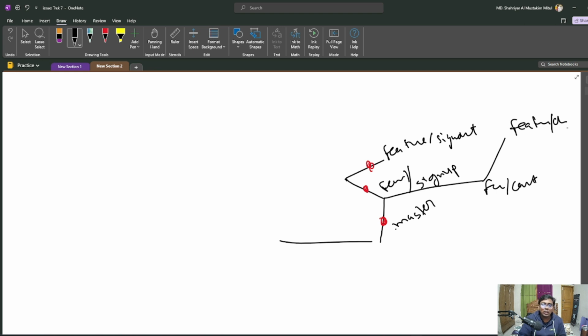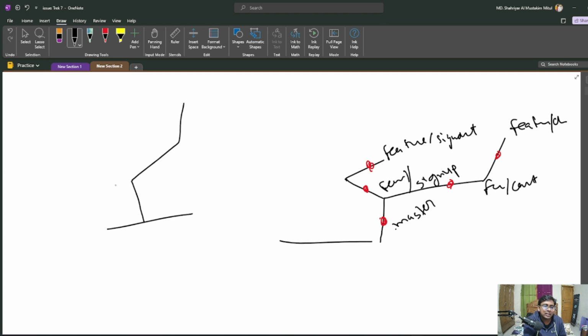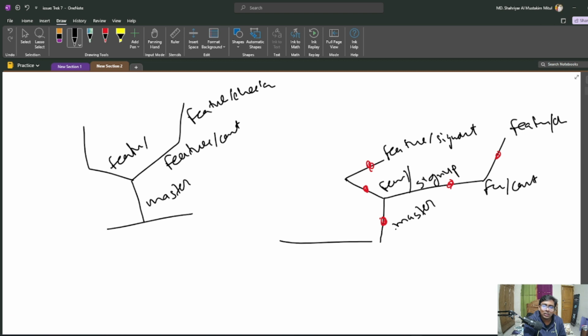So as a whole, the whole image should be something like this. From there we had these and these, and from there we have these and these. So this was master, simple as that, and this was feature cart, this was feature checkout, this was feature sign up, and this was feature sign out, right?